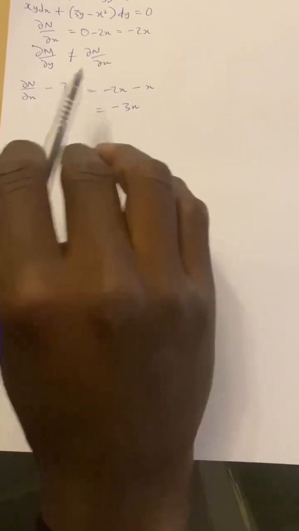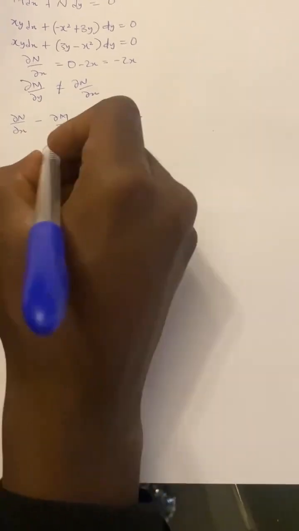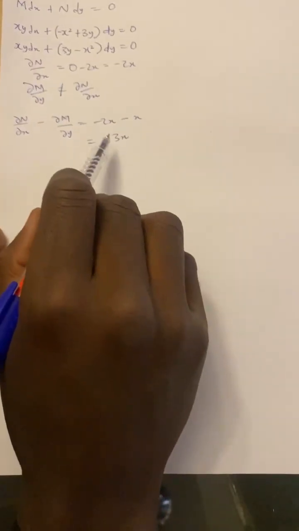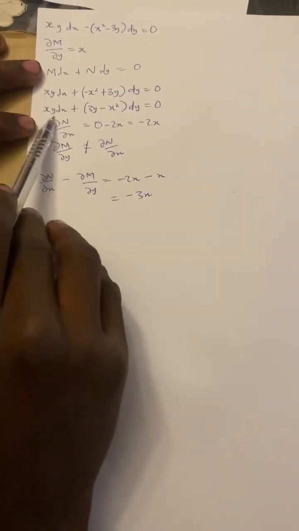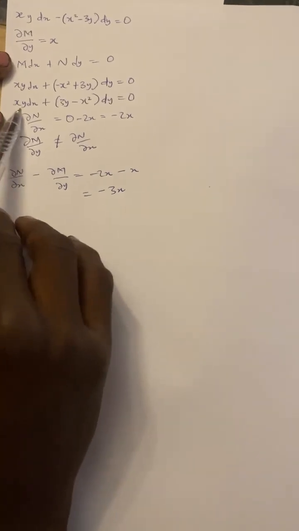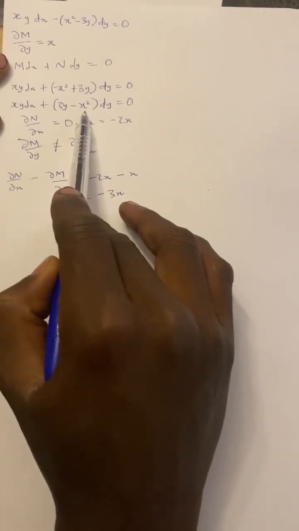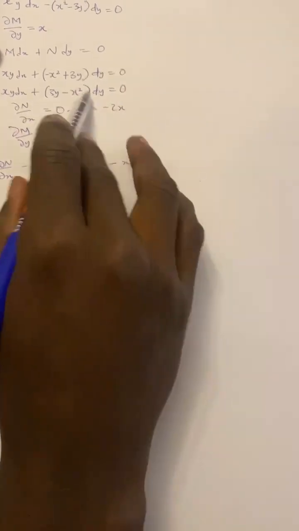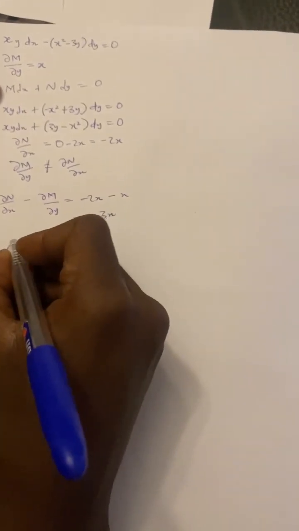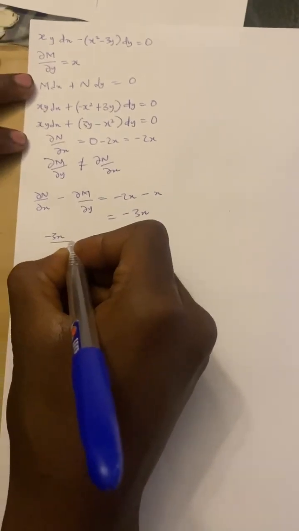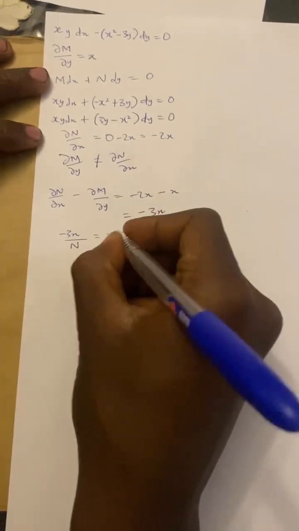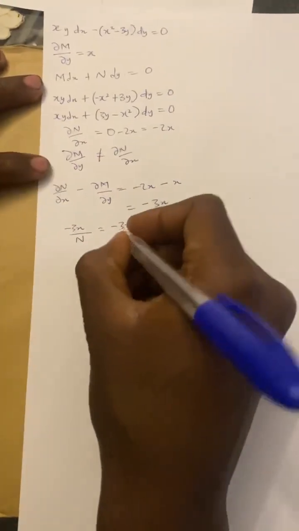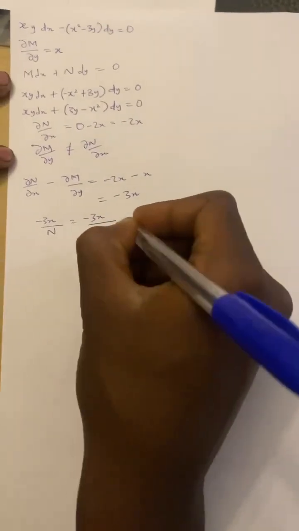After that, we try dividing this answer with either our M or our N. This side is our M, this side is our N. So let's start dividing by this side, N. If we divide it, we will have minus 3x over N, which is minus 3x over (3y minus x squared).